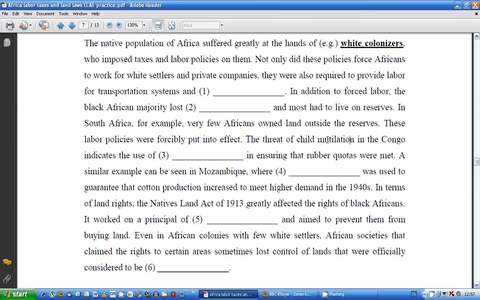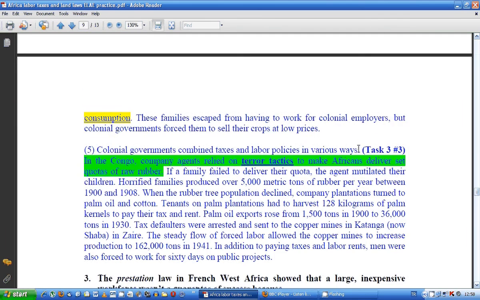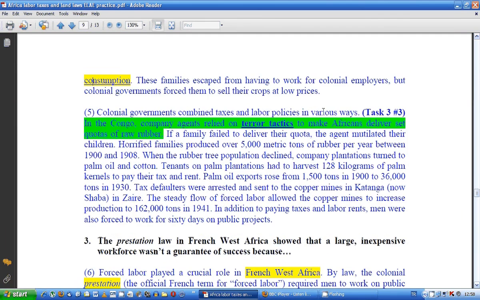Question 3. Alright, what can we see here? Child mutilation and Congo. Alright, there are some pretty specific words here. So let's go down the text, see if we can find that. Okay, here we go. Congo. Mutilated their children. Alright, that's a bit there. So terror tactics is the answer we're looking for.